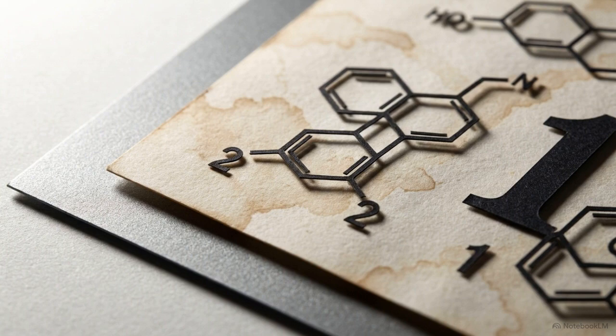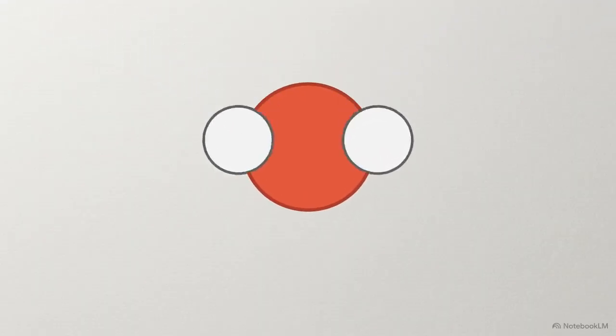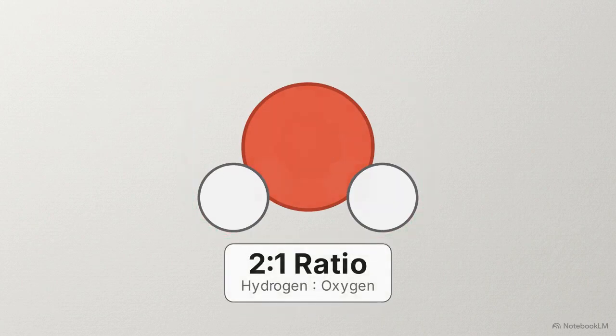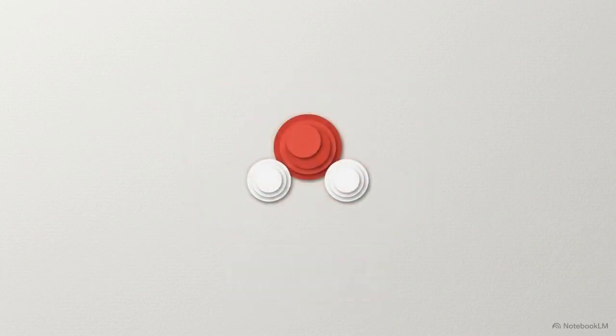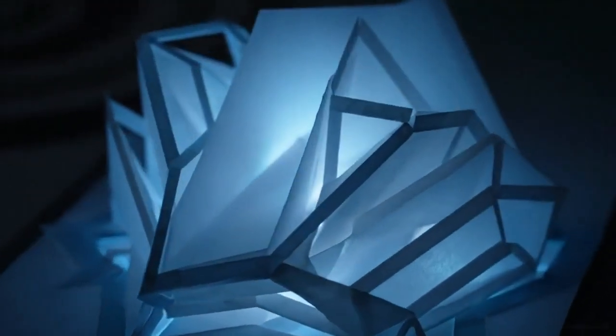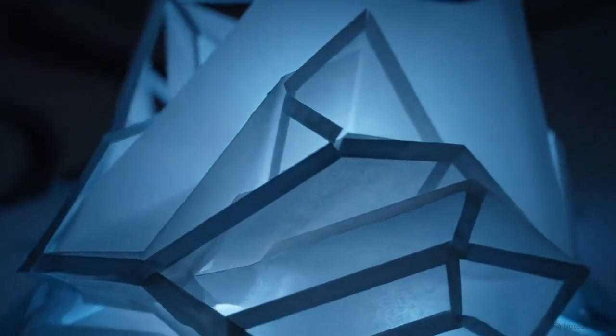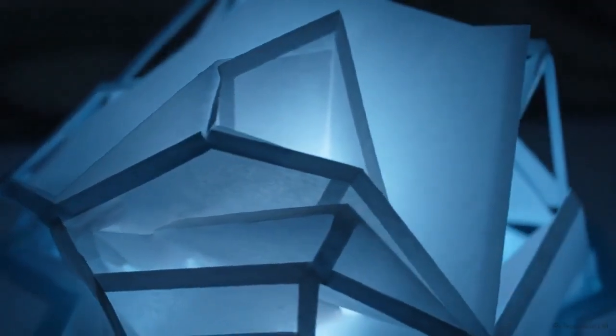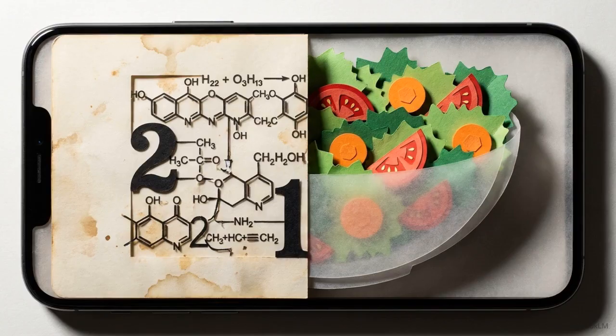Compounds follow a strict baking recipe. They require an exact fixed ratio of atomic ingredients to successfully form a new substance. 2 hydrogens to 1 oxygen, always. This chemical bonding permanently erases the original traits of the individual elements, forging the complex, stable materials required for life. If a compound is a strict recipe, a mixture is a physical salad.